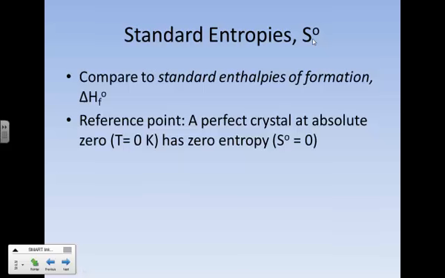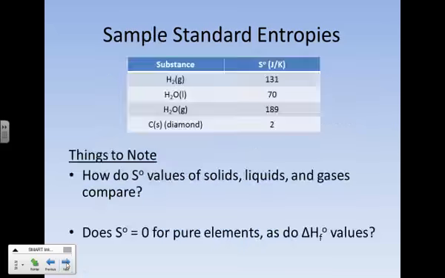Also, you'll remember that colder things have less entropy, and so if you go as cold as you can get, you're going to have the least amount of entropy possible. So we're going to cool it all the way down to absolute zero. Heck, that it's impossible, we're going to do it anyway. And so if we could have a perfect crystal at absolute zero, it would have zero entropy. S naught equals zero. That, of course, is impossible. You can't have a perfect crystal, and we can't get to absolute zero, so we're never going to have anything with zero entropy. But it's still fun to imagine, and so that's what we're going to do.